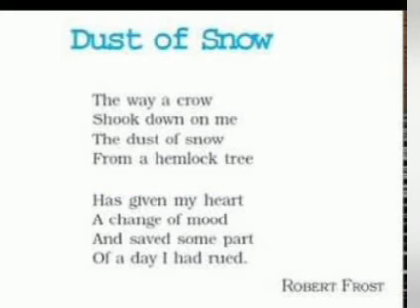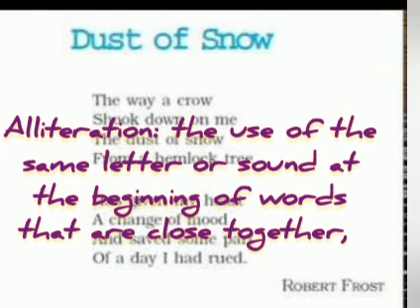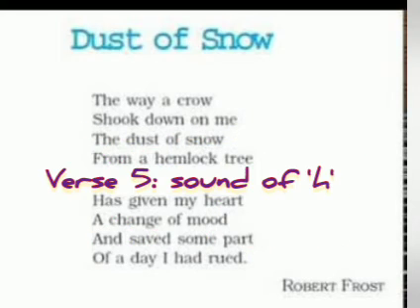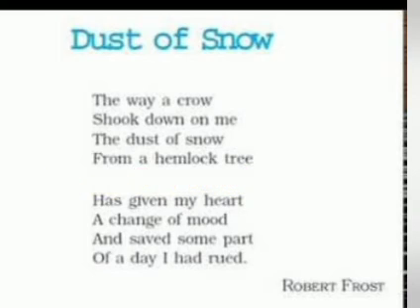Next, we can see alliteration here. Now alliteration is the repetition of consonantal sounds. Here we can see alliteration in verse number 5 and verse number 7. Verse number 5 has "given my heart", so the sound of H is being repeated here, giving a rhythmic pattern to the poem once again.